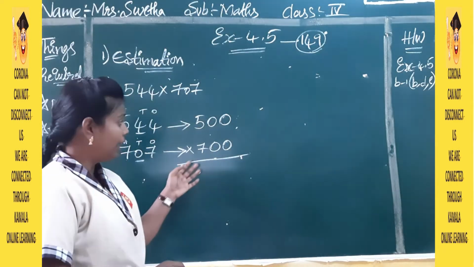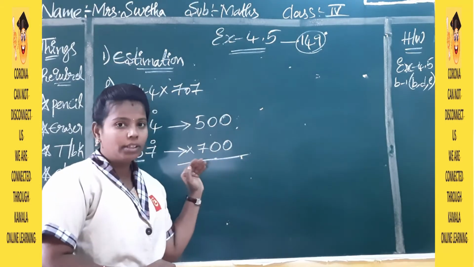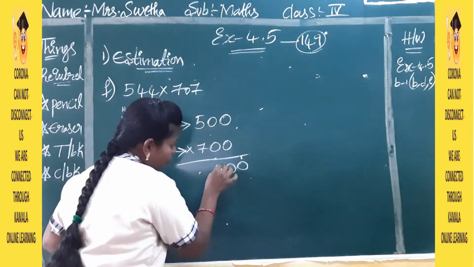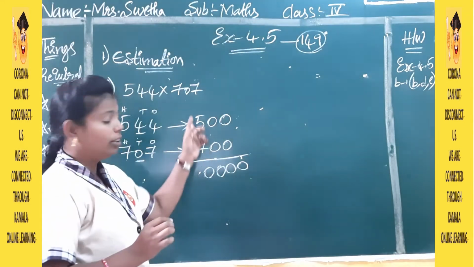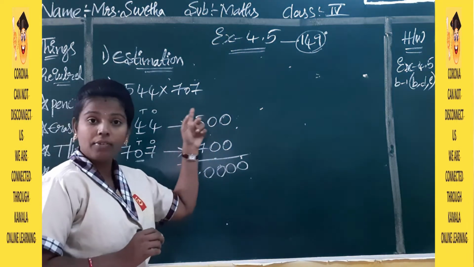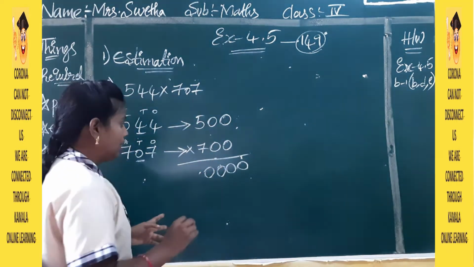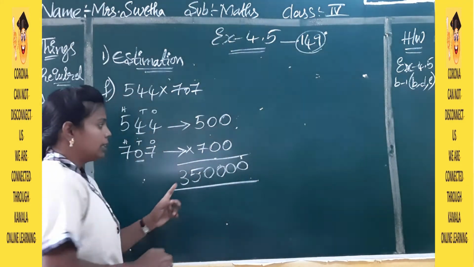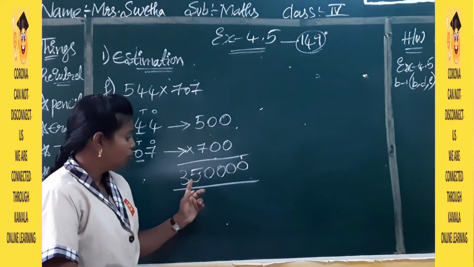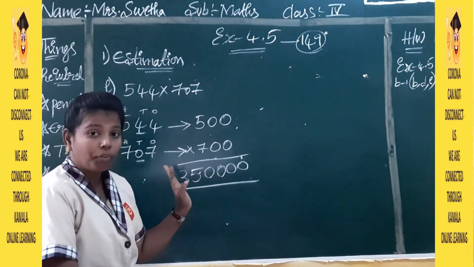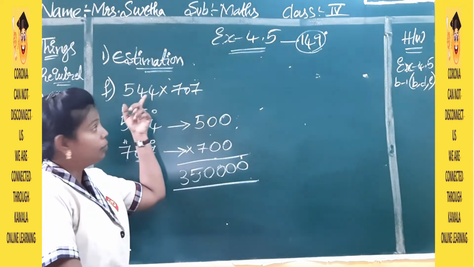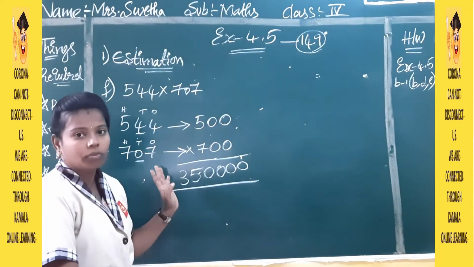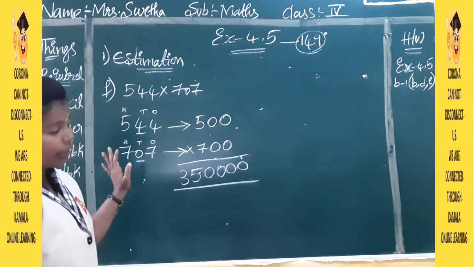Okay. Just now I have explained, we can do these problems in the short form. How many zeros you are having in the question, that many zeros you can write. 4 zeros here. Then you have to multiply the numbers. 7 5s are or 5 7s are, both you will get the same answer. 7 5s are 35. So how much did you get here? 3,50,000. So the multiplication of 544 and 707 is 3,50,000. Okay. So by this we have completed our first bit.